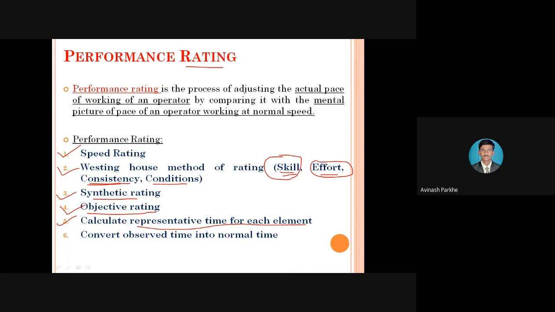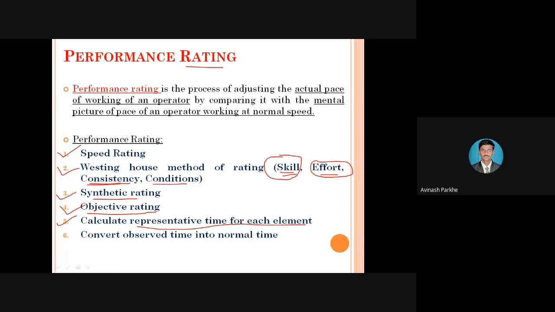Normal time is 5 minutes. Observed time is 6 minutes for one operator and 4 minutes for the second operator. Same task, same machine, but one worker is completing his task within 4 minutes and another worker in 6 minutes. That means one worker is completing within 4 minutes, less than 5 minutes, and the second worker is taking an extra 1 minute. At that time, which worker do we give the good rating? That is the worker who is completing his task within 4 minutes.